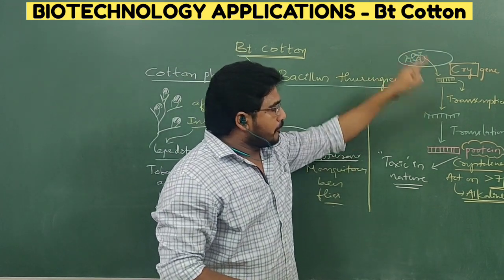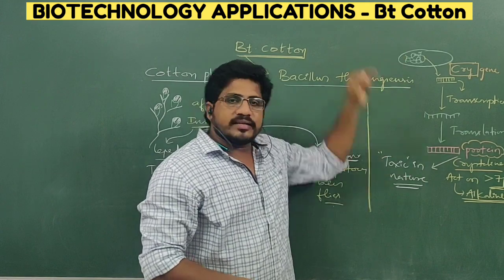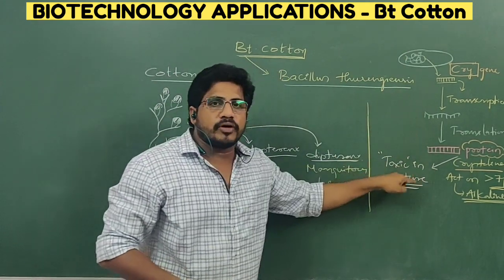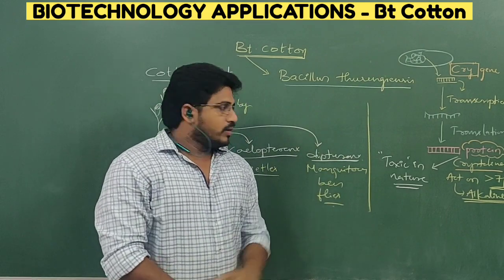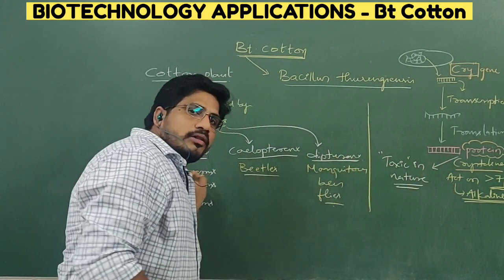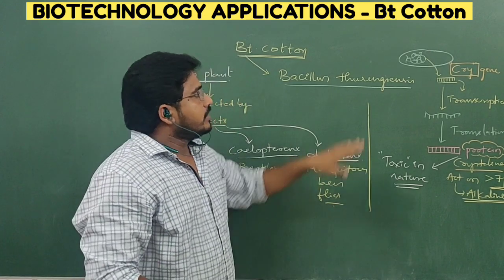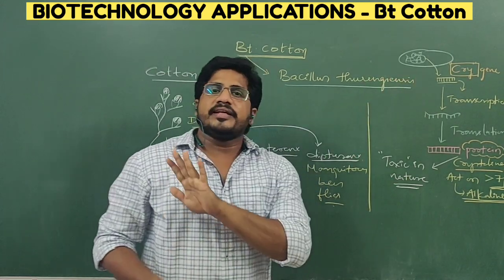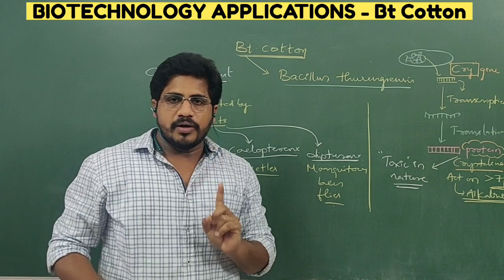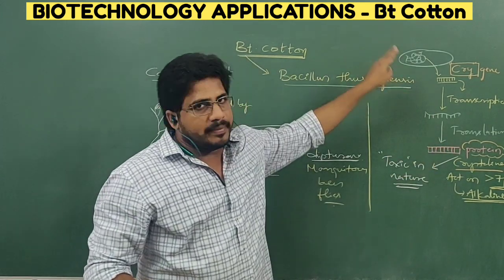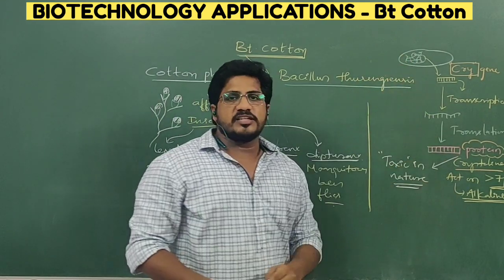The bacteria's gene itself produces the protein. Inside the bacteria, the protein will be produced. But why is this protein not killing the bacteria, while it can kill all these categories of insects? That is my question. The answer is, in bacteria, alkaline medium was absent. Number one. Number two, even though the protein is produced inside the bacteria by the gene, by transcription and translation,